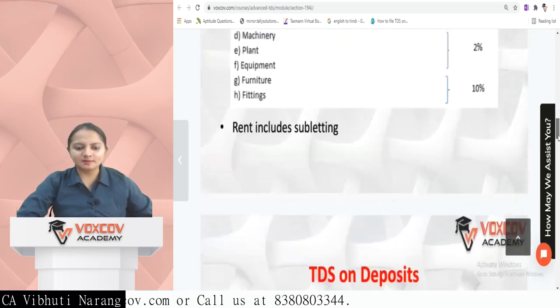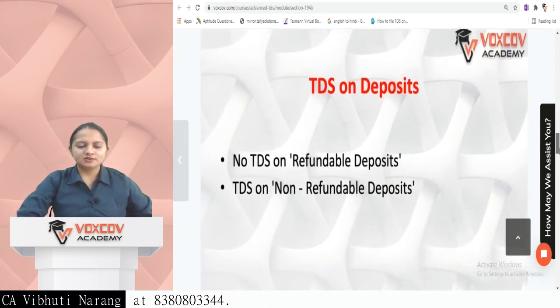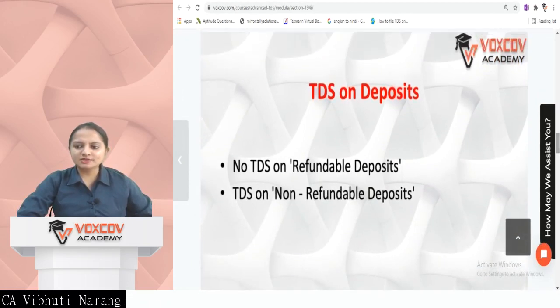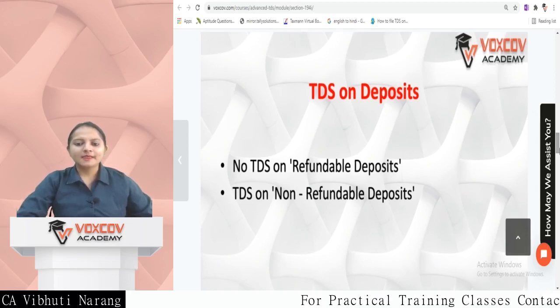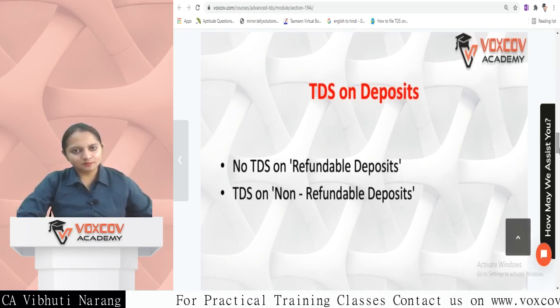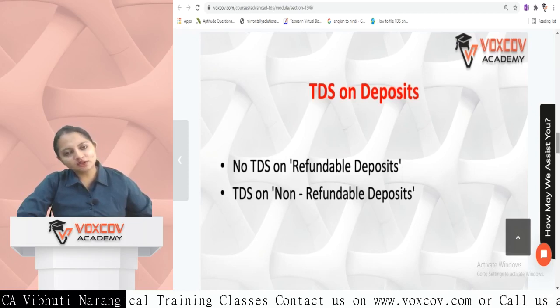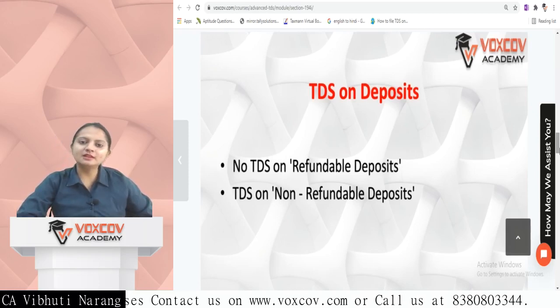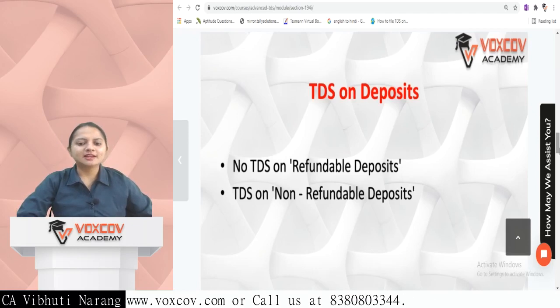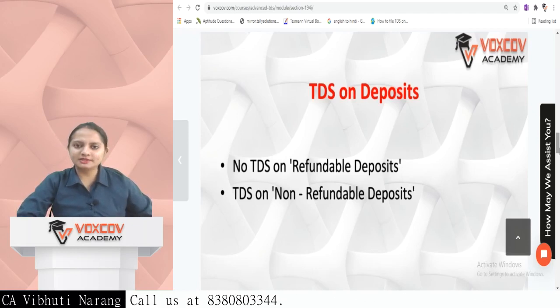Rent includes subletting also. Now, TDS on deposits: you must have seen a rent agreement, or two persons who deal in renting. There is rent to be paid on a per month basis. There is also a security deposit to be paid between the landlord and the tenant. It can be a 3 months deposit, or 4 months deposit, based upon the rent.